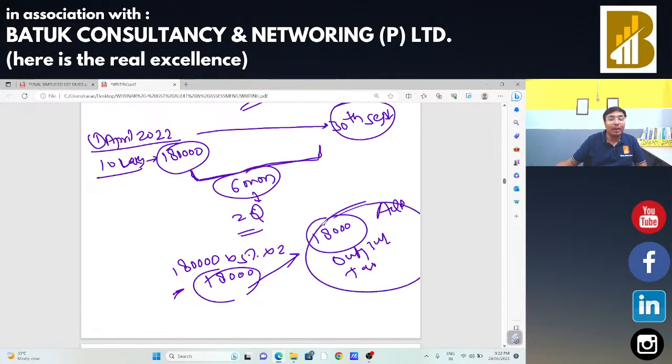And when I am going to add the same in my output tax, in that case, there is a reduction of input tax credit, because that output tax is going to be set off by tax credit, or I need to pay the same through the electronic cash ledger. So that is the period when the product was used for exempted supply. I need to reverse that input tax credit, although I had not claimed the same.